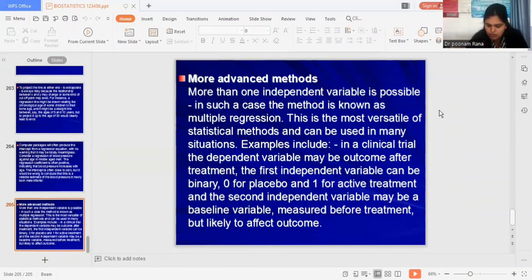And I was talking about multiple regression analysis. What is that called? An extension of regression analysis that describes the relationship between a dependent variable and a linear combination of several independent variables. In such a case, we need multiple regression analysis.